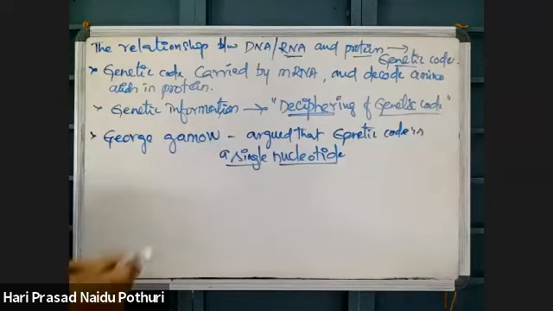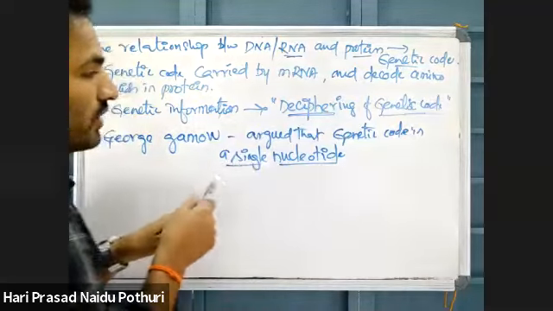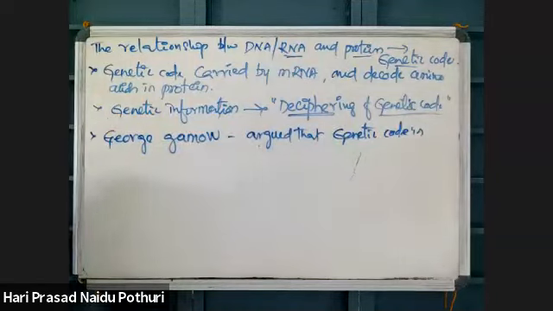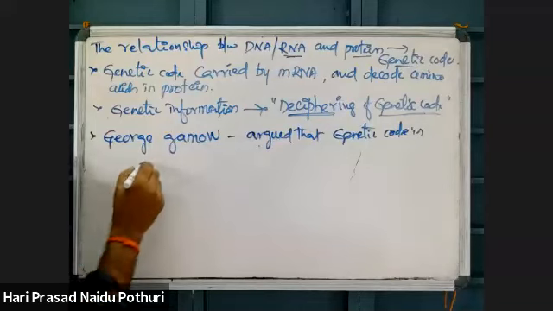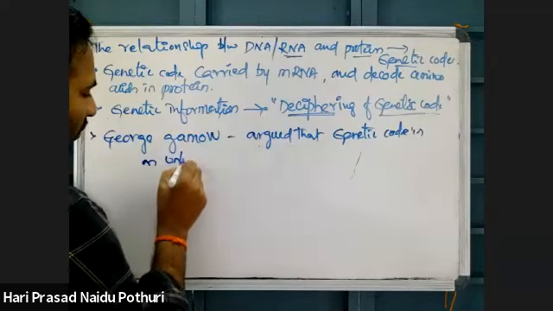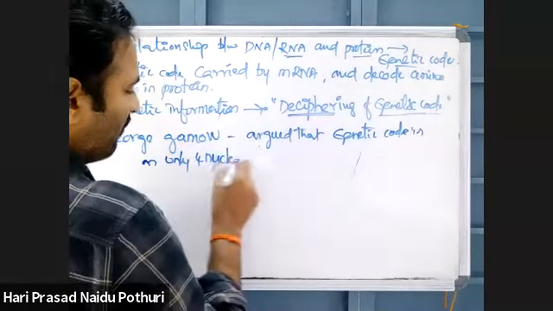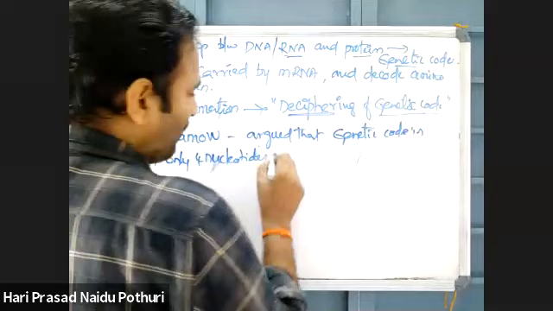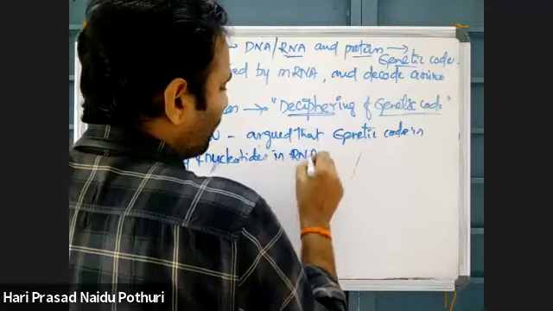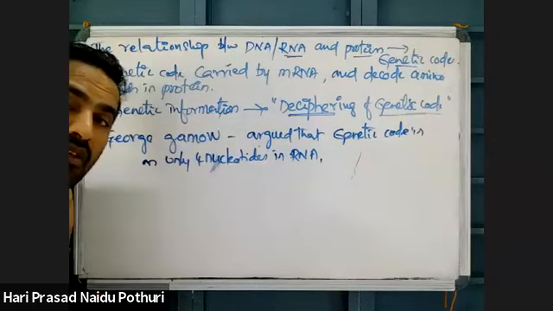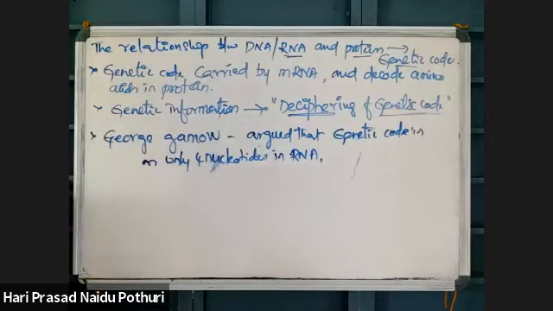See here, he argued that a single nucleotide is not possible, as only 4 types of nucleotides are present in RNA or DNA: adenine, guanine, cytosine and uracil.